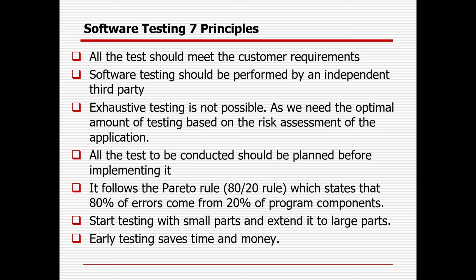Suppose there is a 1 year project. I'm just giving an example. 8 months should be for development and 4 months for testing. But sometimes the developer takes 10 months and you are only getting 2 months, but your project timeline cannot be extended, so it is not possible to complete testing in 2 months. So what you can do is go with the risk based testing, RBT approach.